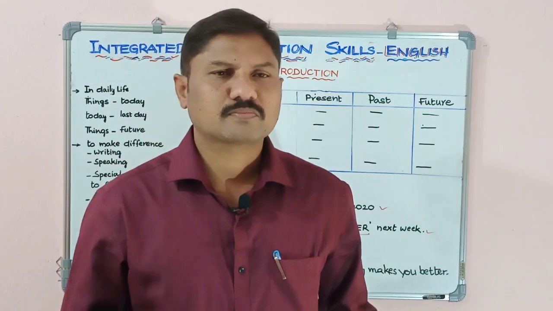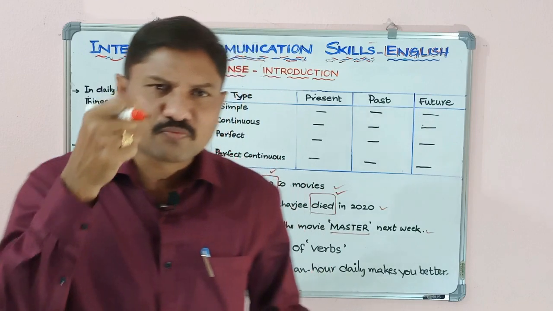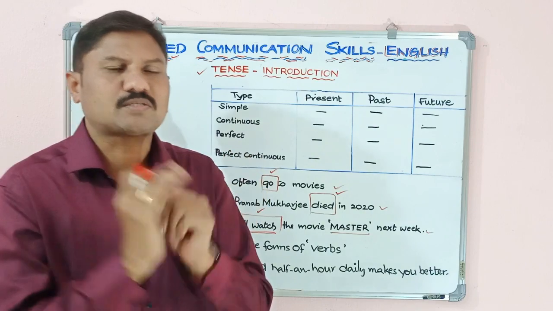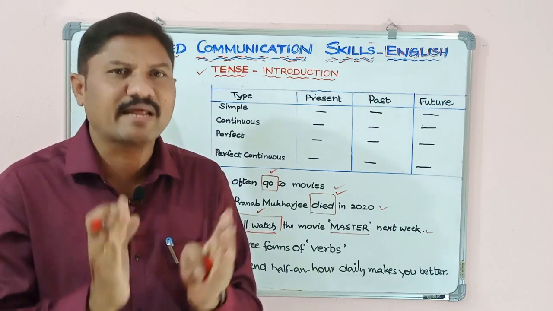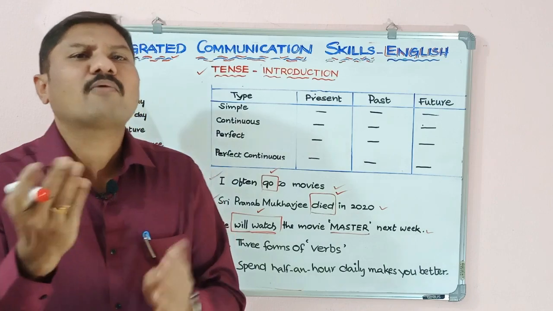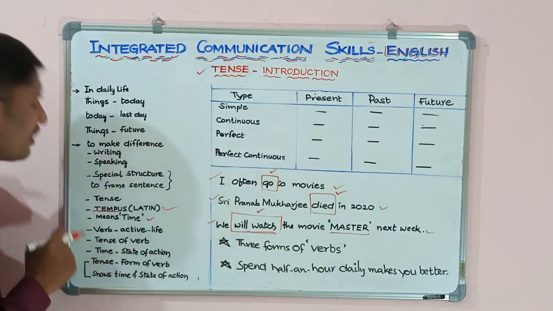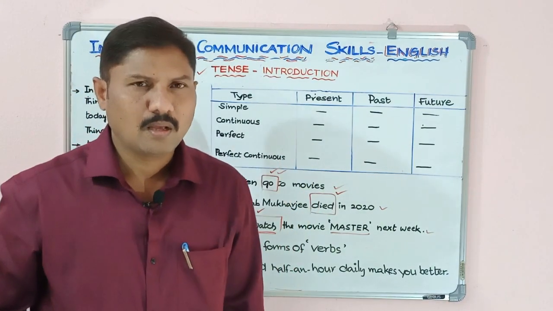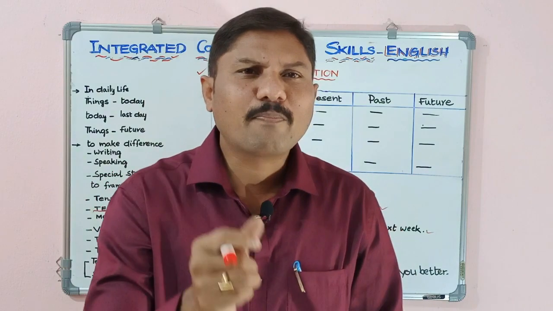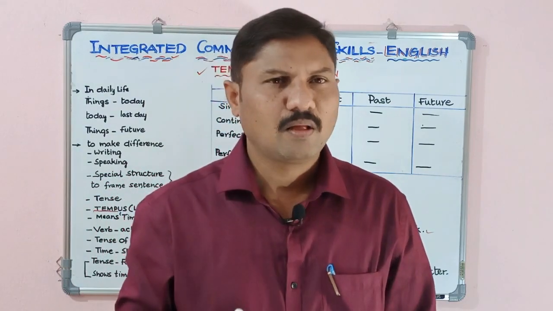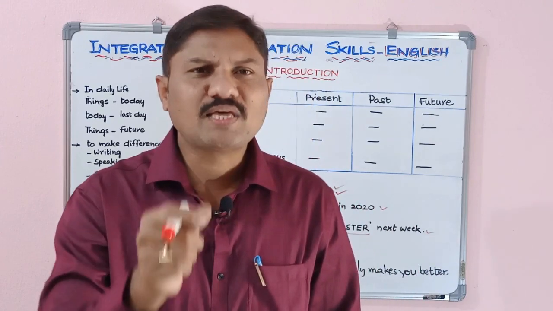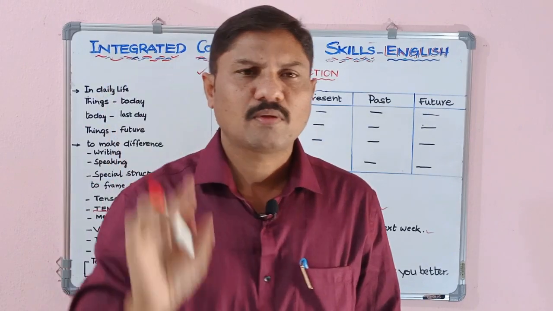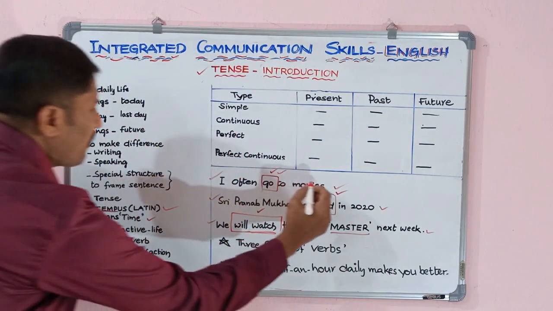These are verbs. With the help of this verb, we are able to know in which tense the sentence is. What is the tense of this sentence will be known with the help of the verb. So that is why verb is active in all these sentences. In other words, we can say verb is the life of sentences. With the help of verb only, we can find in which tense the sentence is.